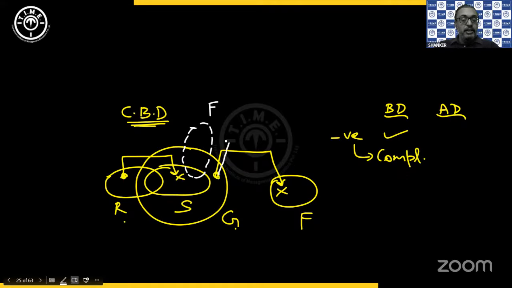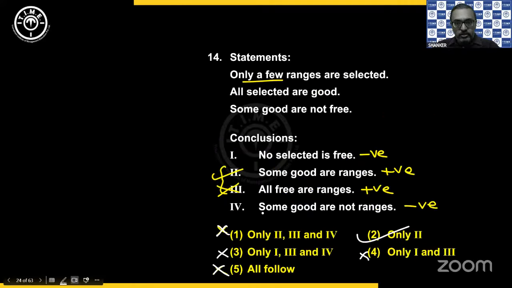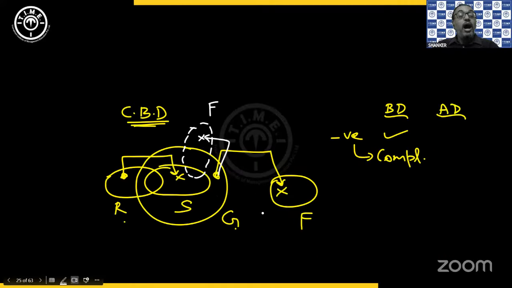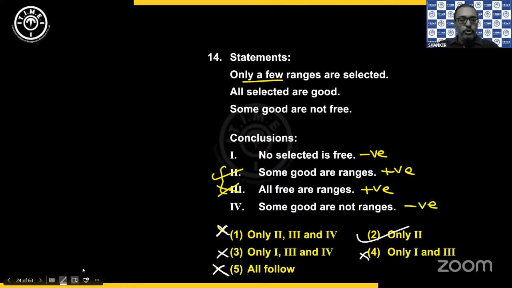See, some selected are not free. That is still available. The shaded portion, sorry, some good are not free. So the shaded portion inside the good circle is still not inside free circle. So even after moving it, I'm able to satisfy. So complementary satisfies. So then the given negative does not follow. So that is why 1 is not going to be a part of your answer.